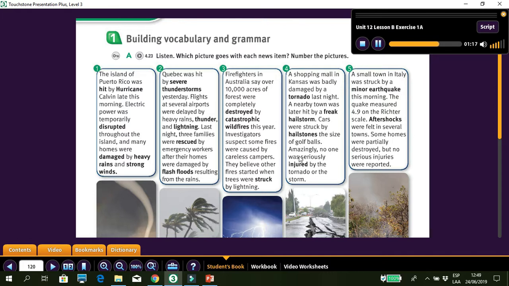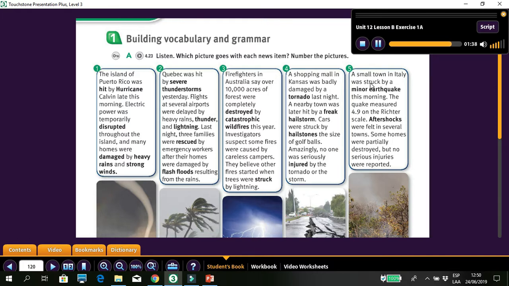4. A shopping mall in Kansas was badly damaged by a tornado last night. A nearby town was later hit by a freak hailstorm. Cars were struck by hailstones the size of golf balls. Amazingly, no one was seriously injured by the tornado or the storm.